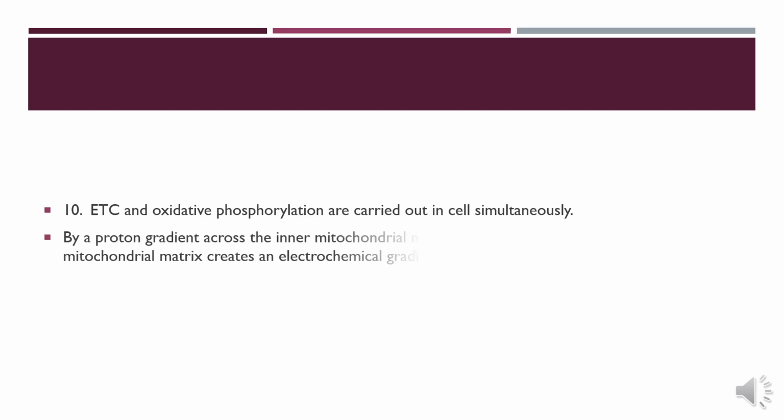Not the least, number 10 is electron transport chain and oxidative phosphorylation are carried out in cells simultaneously. Reason is that electron transport chain and oxidative phosphorylation are carried out in cells simultaneously by proton gradient across the inner mitochondrial membrane. The efflux of protons from mitochondrial matrix creates an electrochemical gradient.